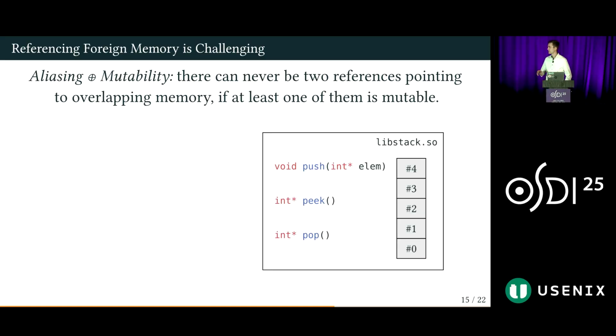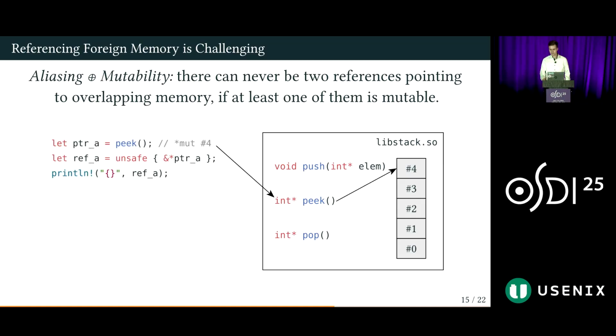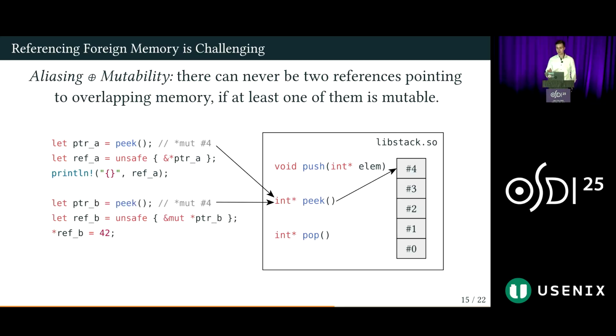Here I'm showing a library that implements a stack data structure with 3 common methods, push, peek, and pop. And let's just say that our Rust program first wants to inspect the stack's topmost element. So it calls peek. Peek returns a pointer, and Rust does not directly allow reading from or writing to raw pointers. Instead, a developer has to use unsafe to convert this to a Rust reference, which they can then use to inspect the value. Now the Rust program wants to change this value, so we call peek again, getting the same pointer back, and this time upgrading it into a mutable Rust reference using the unsafe keyword here. Then we can write to that value.